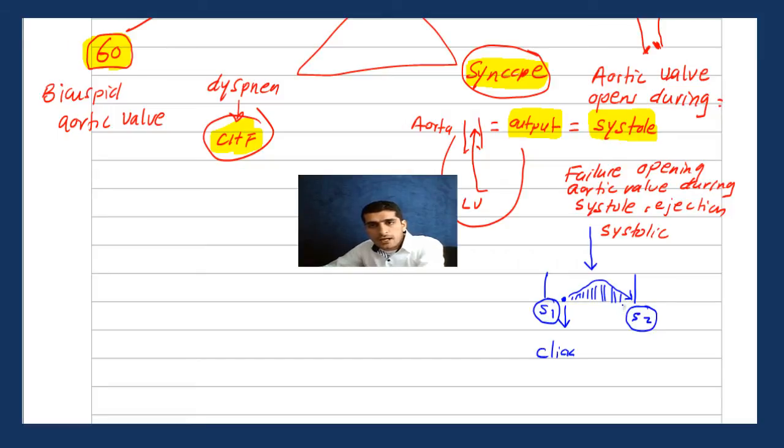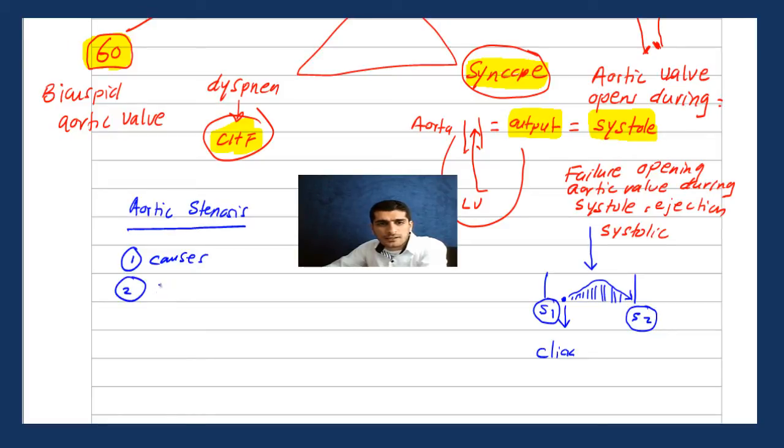Okay? So I think that's almost what I have for aortic stenosis. We have 3 things to take care of. First, causes, and these questions are really high yield. Second, as we said, history, and you have the triad. And third, you have physical exam.